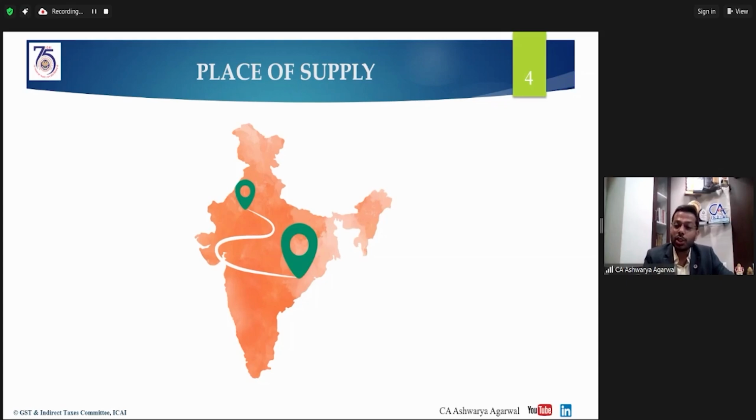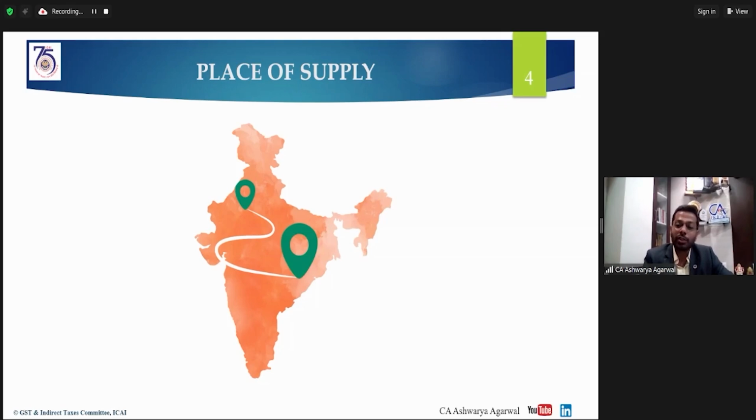If it is being consumed in any other state or a union territory, then it becomes an interstate levy. In that case, the tax applicable will be IGST, and the tax will flow to that state or the union territory where this service is ultimately being consumed. And if this service is being supplied outside India, that is a non-taxable territory, then that becomes a zero-rated supply, and it will be termed as export, and there is no liability for payment of GST.